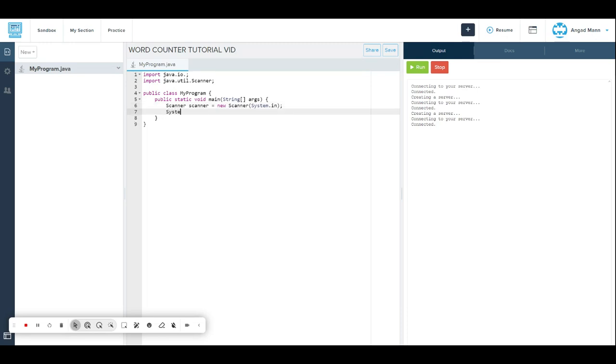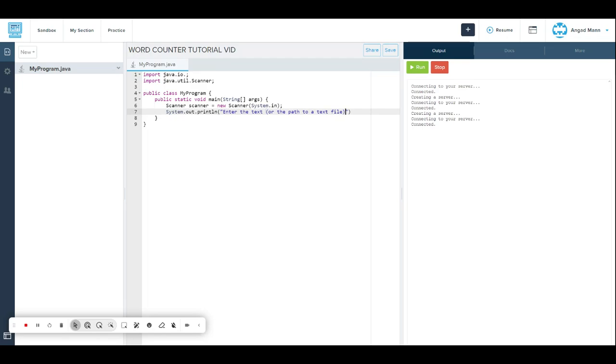Then System.out.println, and then brackets and quotation marks. We put in "Enter the text or the path to a text file" and leave it like that.